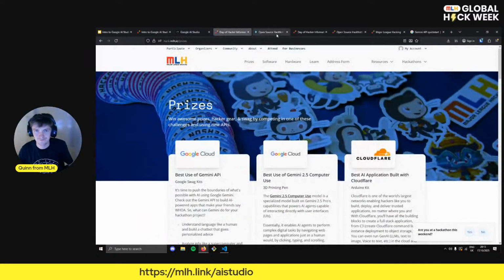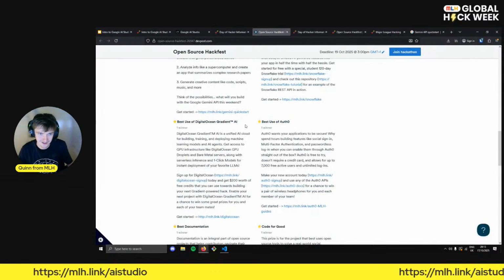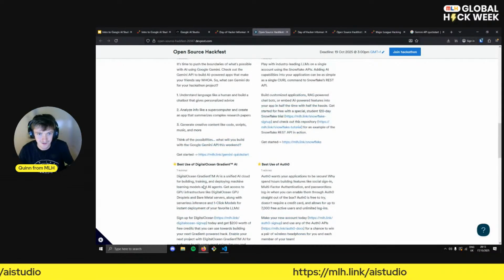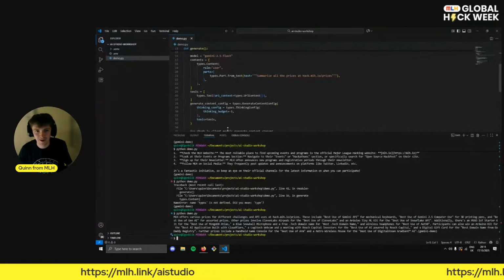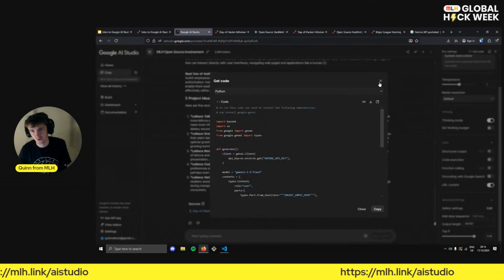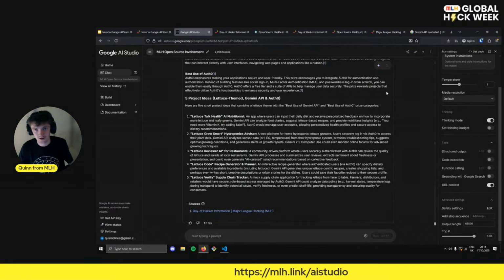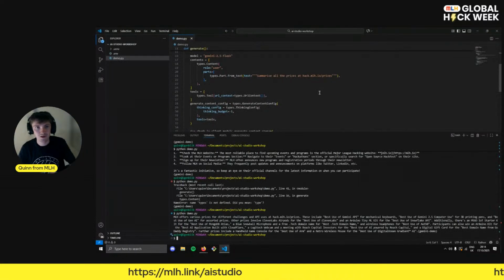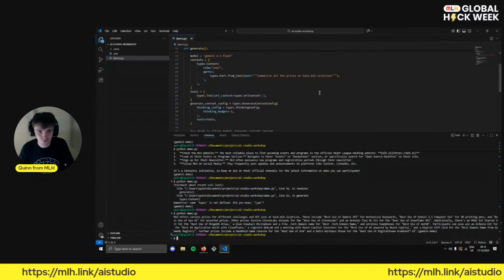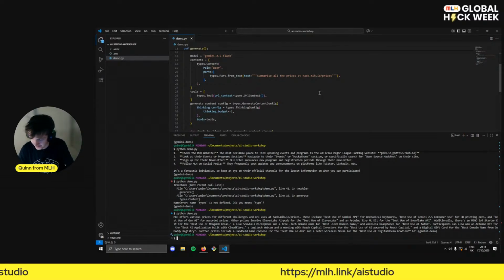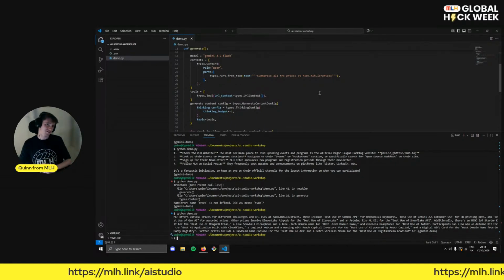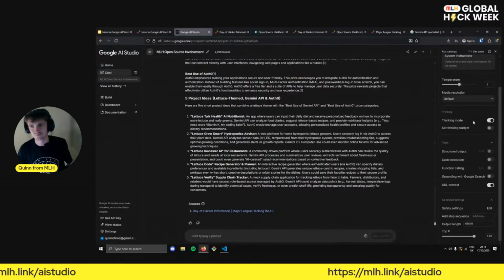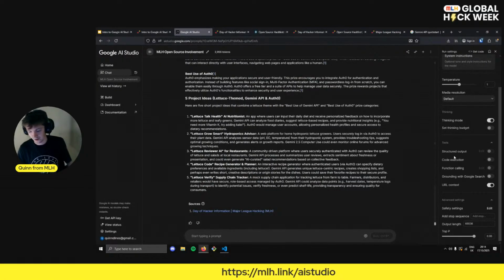We can double check that on the dev post, which I now have correct. There we go, yes. And this is really awesome. So I'm super excited about this. We've managed to take code from the AI Studio that we've managed to experiment with and iterate through really fast to get our settings that we want, and then put it into our development environment super easily. So that's amazing and exciting, and I hope you found that cool too. Now let's say we want to build a little bit more than just some model settings and a prompt setup. Well, actually we have an option for that.